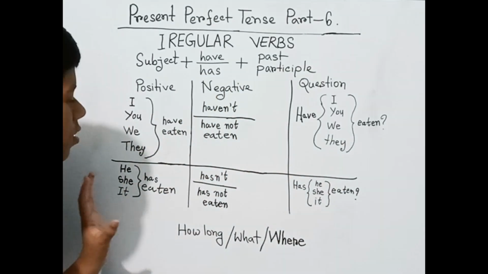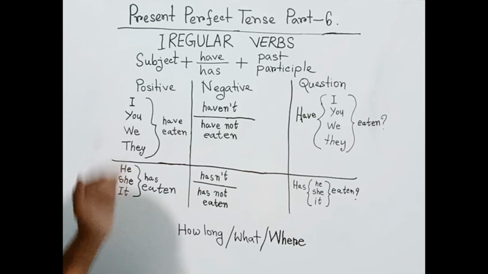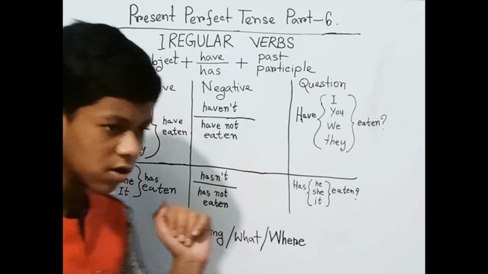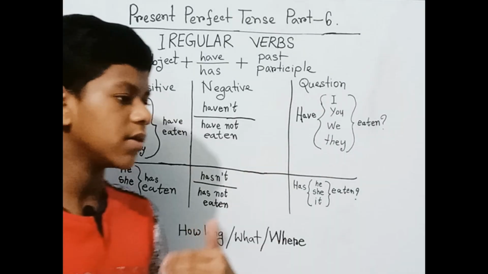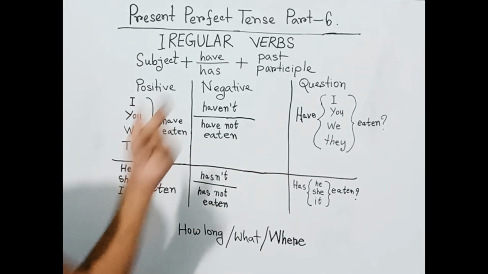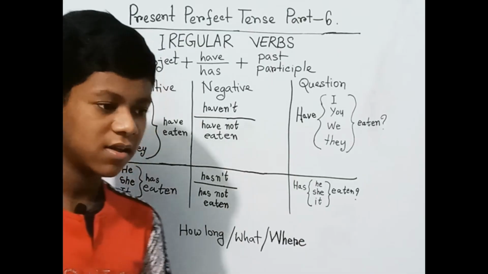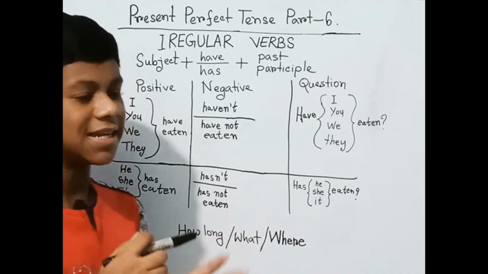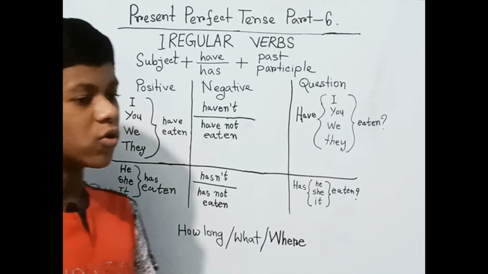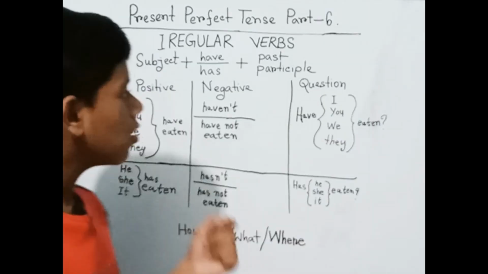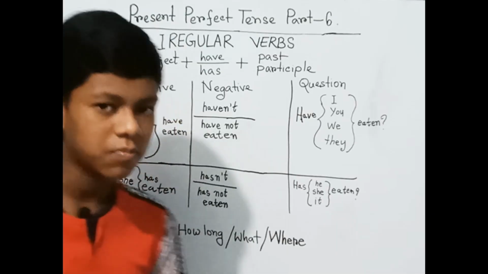So here, the first rule is the same. The rule is the same as for a regular verb, and only the past participle is different, that is irregular. Everything is the same except for the past participle.